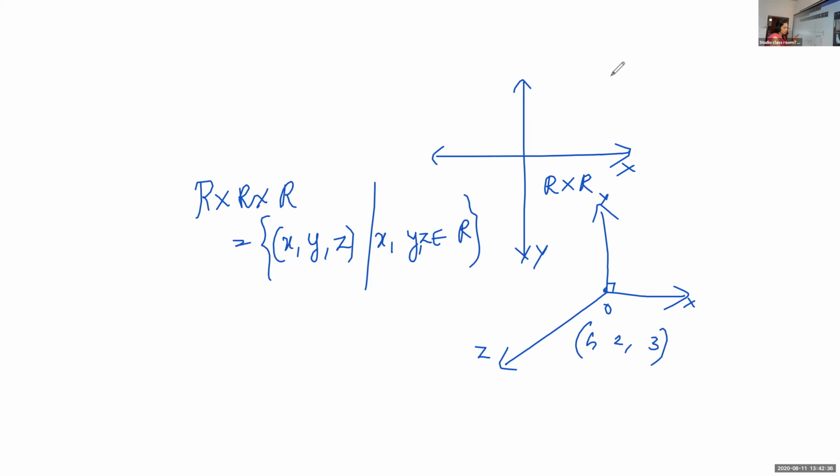So R cross R cross R is sometimes written as R cube. R cube means the Cartesian product, the same as ordered triplets (x, y, z), where all the elements belong to R. It represents the collection of all points in three-dimensional space.